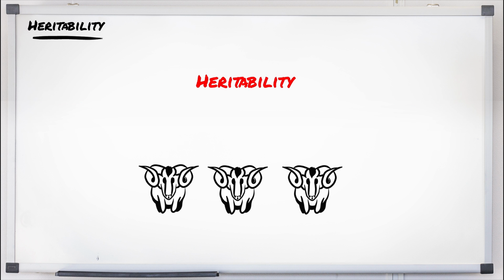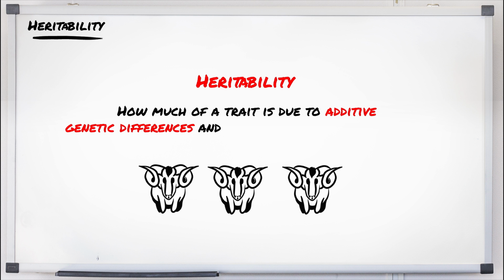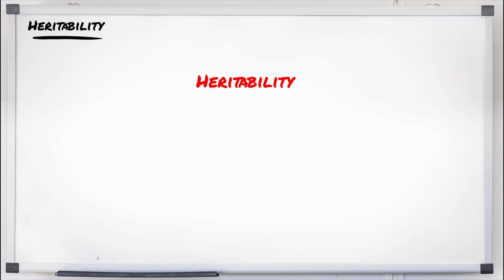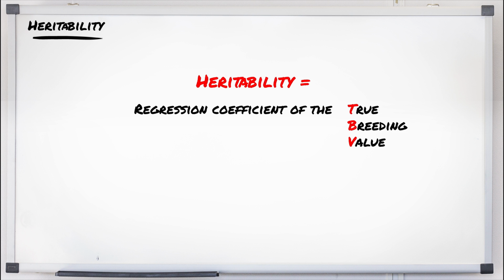The heritability of a trait indicates how much of the variation among phenotypes in a population, so in this case body weight, is due to additive genetic differences between the animals in the population, and how much is due to the environment. The heritability is in fact a regression coefficient of the true breeding value of animals on their phenotype, where both are again expressed as deviations from the population average.